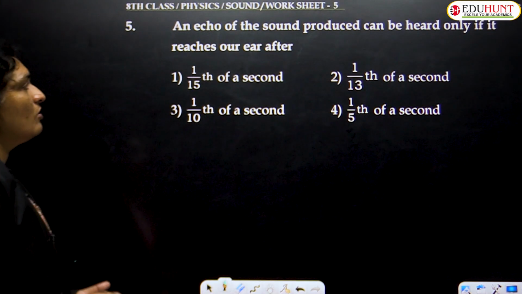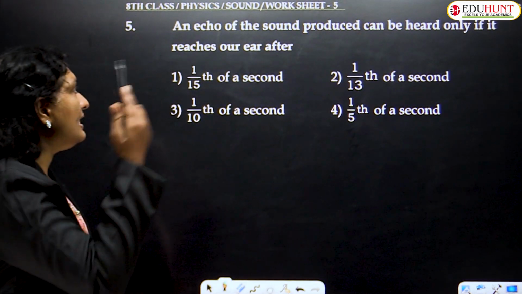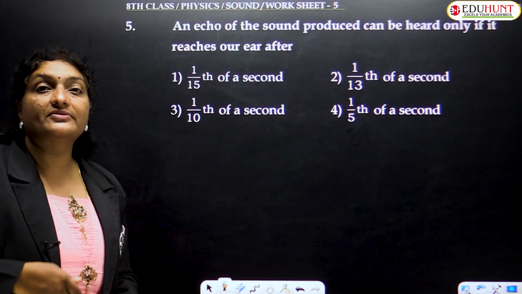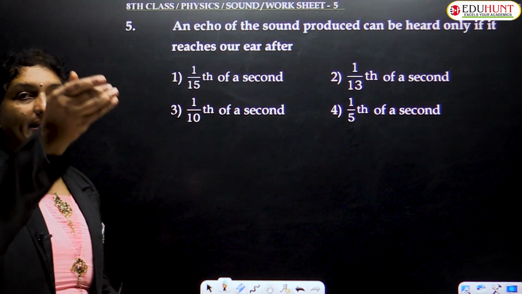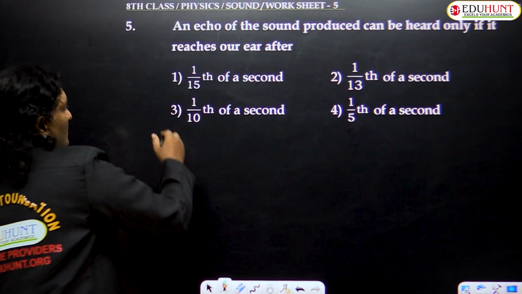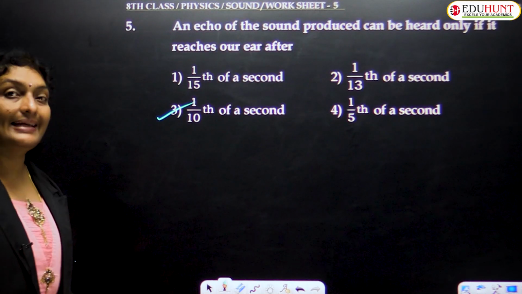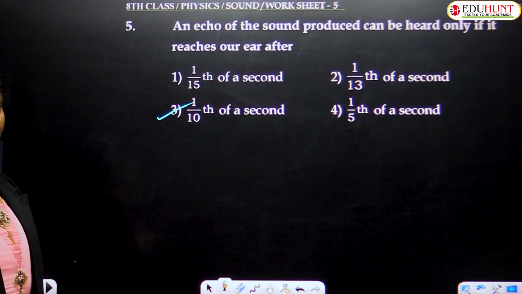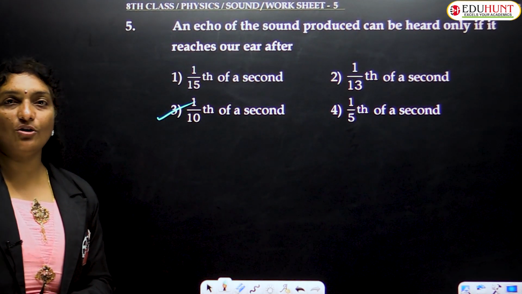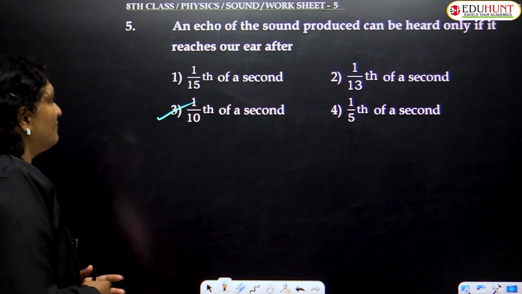An echo of the sound produced can be heard only if it reaches our ear after how many seconds, children? 1/10th of a second. So the correct answer is 1/10th of a second. A minimum time gap must be 1/10th of a second to distinguish between two different sounds.